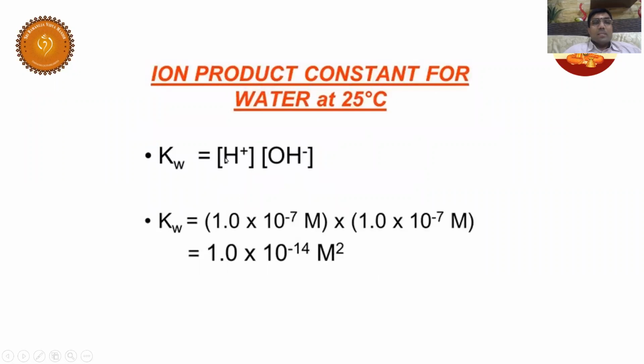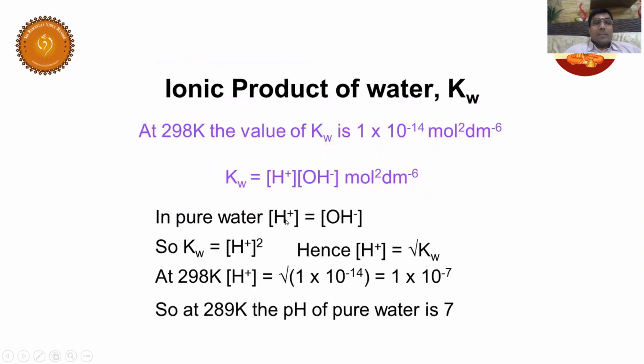When it is dissociating, both concentrations are the same. So H plus ion concentration is equal to OH minus ion concentration. Naturally, what is the Kw value? 10 power minus 14. So the H plus ion concentration is root over 10 power minus 14, which is nothing but 10 power minus 7. So the pH of pure water is 7. That's why the pH of pure water is 7.